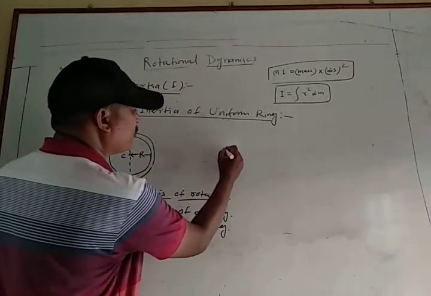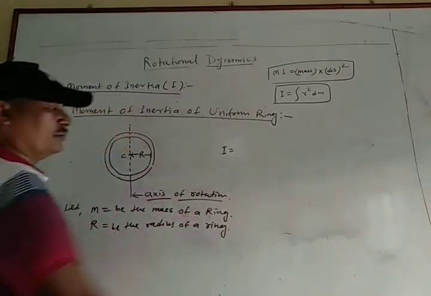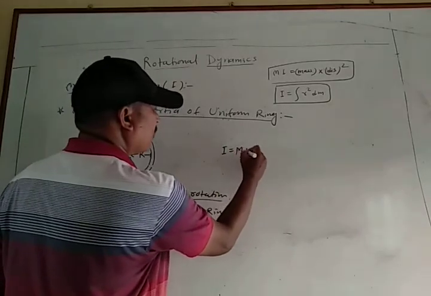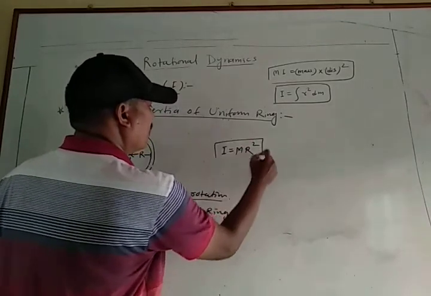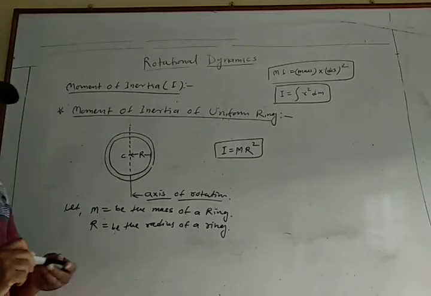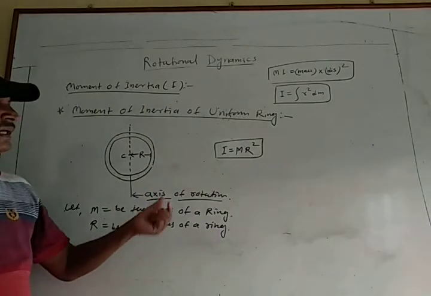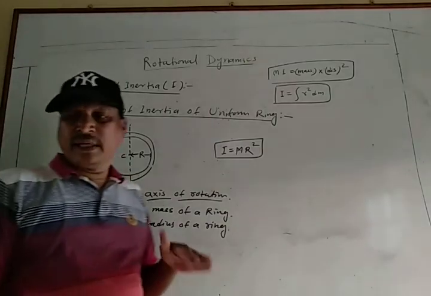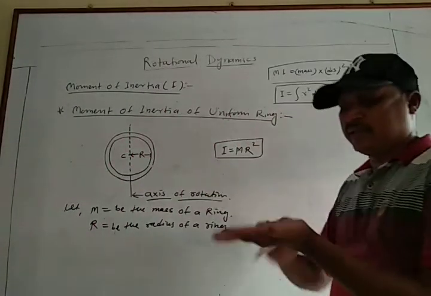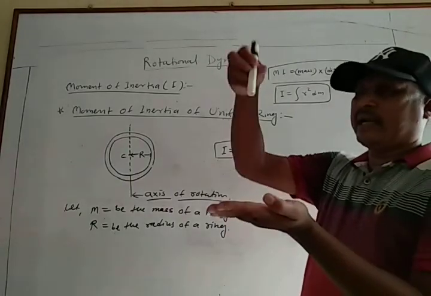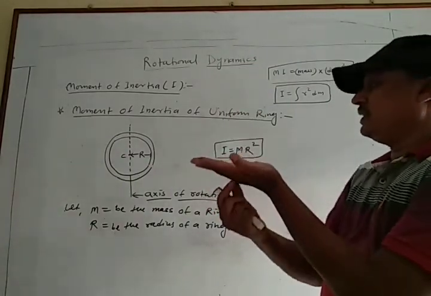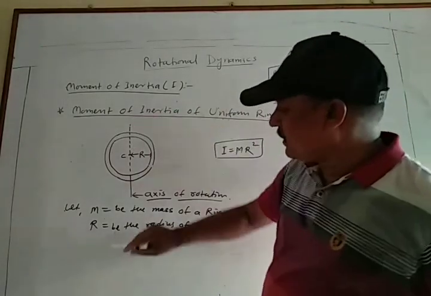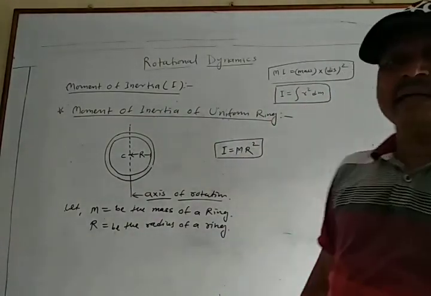Moment of inertia I equal to M R square. Moment of inertia of the uniform ring about an axis that passes through the center of mass and is perpendicular to its plane. Suppose this is the ring, this is the plane, and the axis of rotation passes through in this way, up to down, and its radius is capital R. The moment of inertia I equal to M R square.